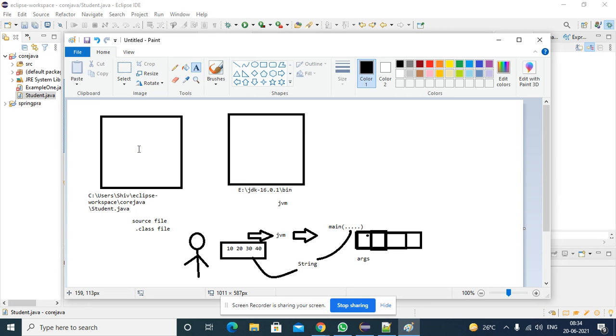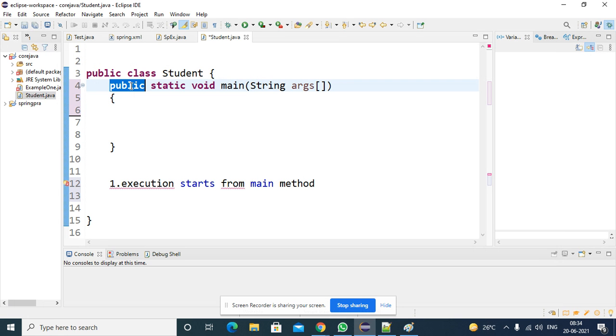If this is a separate folder and this is a separate folder, and you want to access data from one folder to another folder, then the method must be public. That's why you define your method as a public method. Why are we defining it as public?